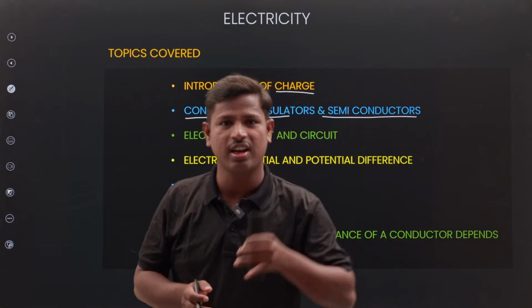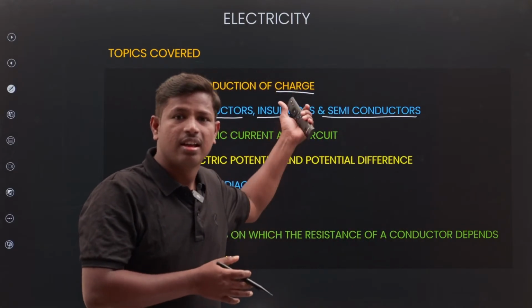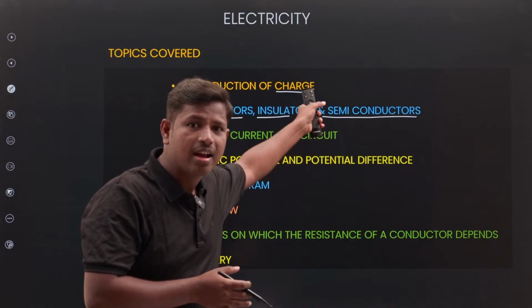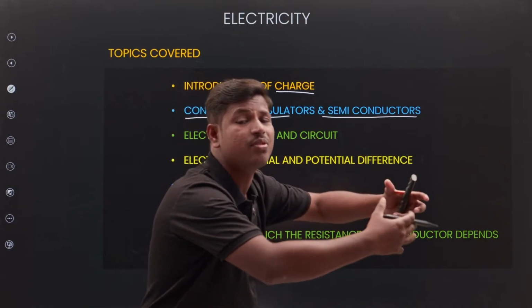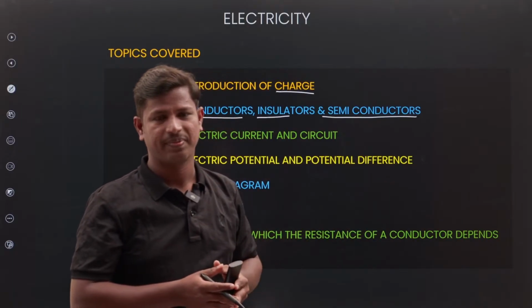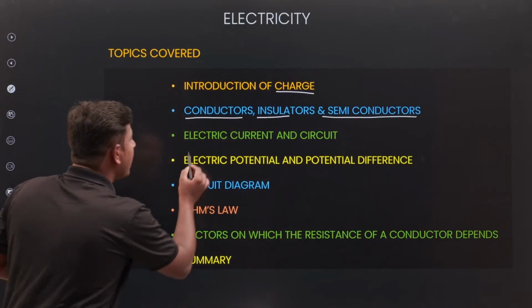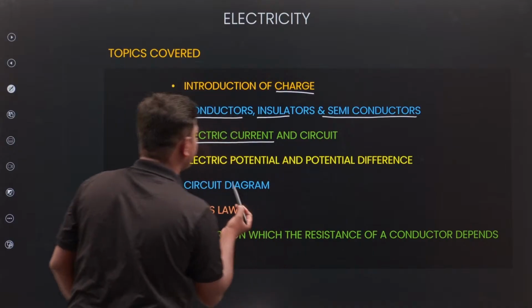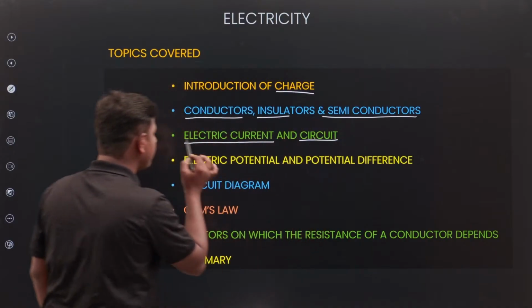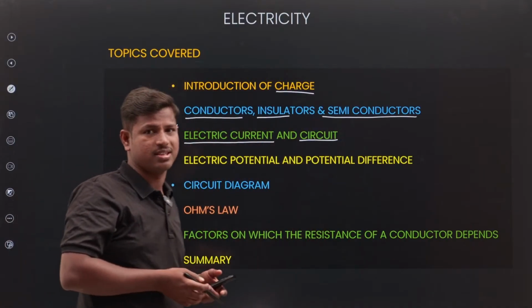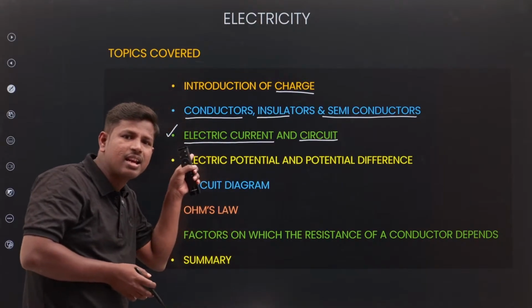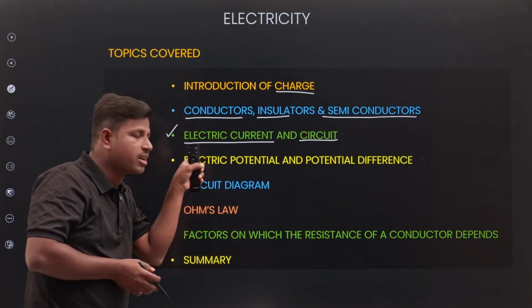What is an insulator? These are the types of materials that pass electricity from one place to another. Next, electrical current and circuit. From here onwards, our section begins.